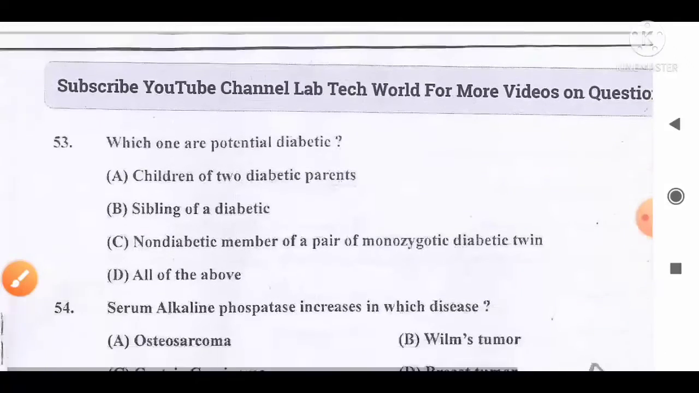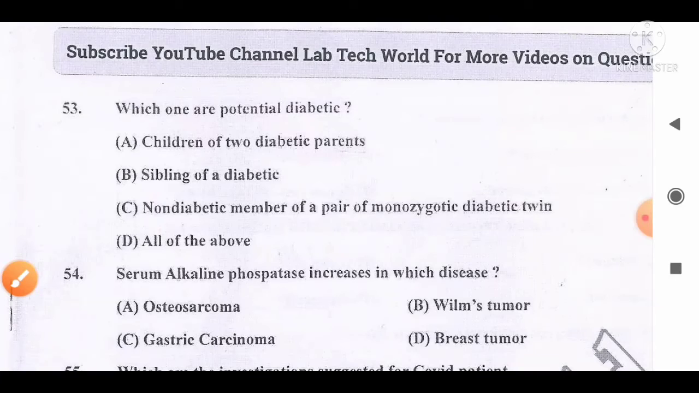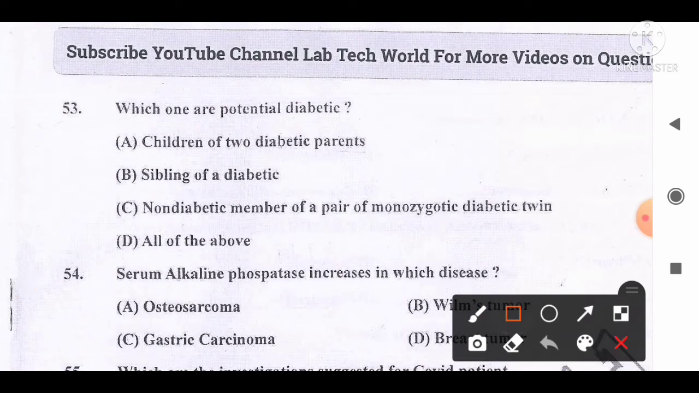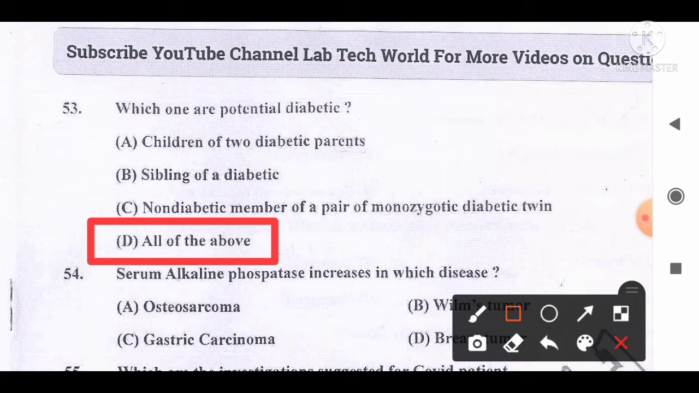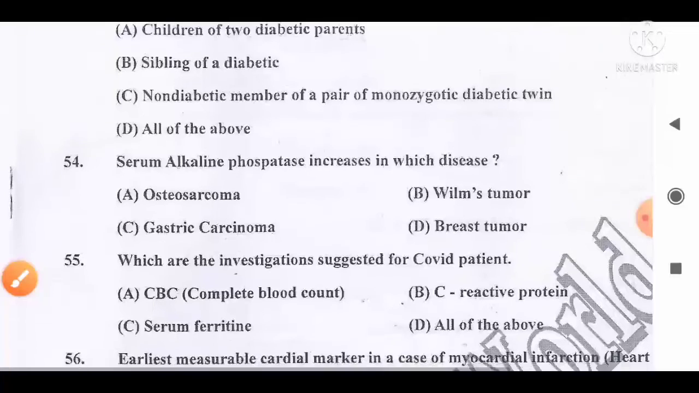Move to the next question, number 53. Which one are potential diabetic? And the options are A, children of two diabetic parents; B, sibling of a diabetic; C, non-diabetic member of a pair of monozygotic diabetic twins; D, all of the above. And the correct answer is option D. All of the above are conditions where a person is supposed to be a potential diabetic. So option D is the correct answer.